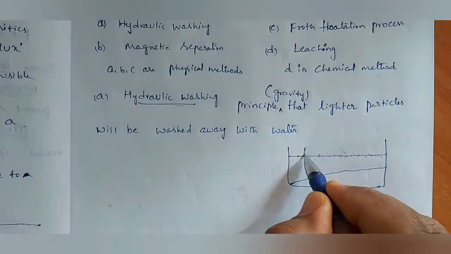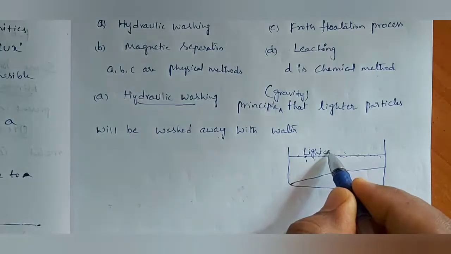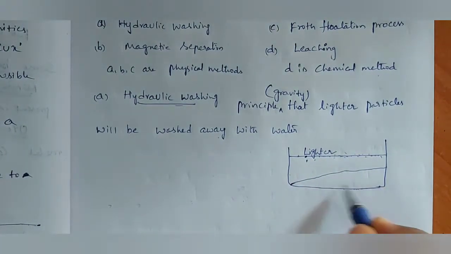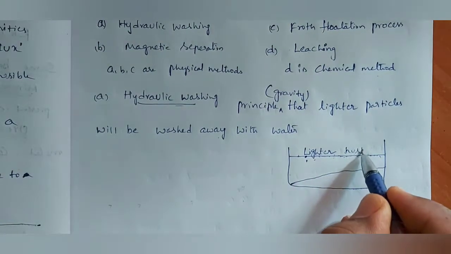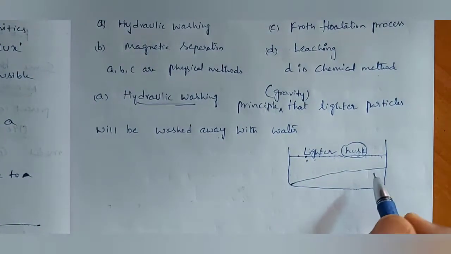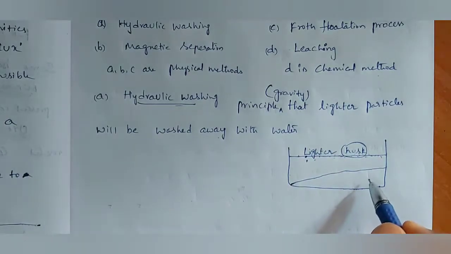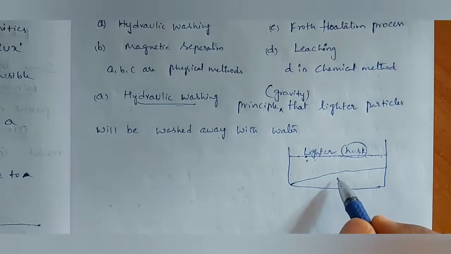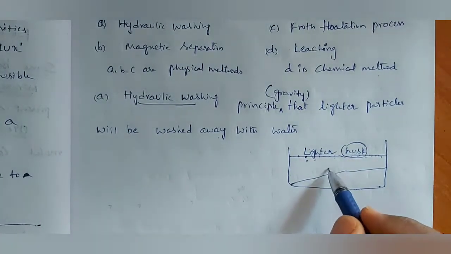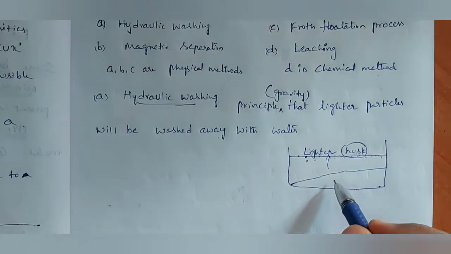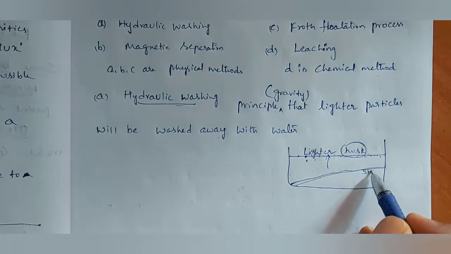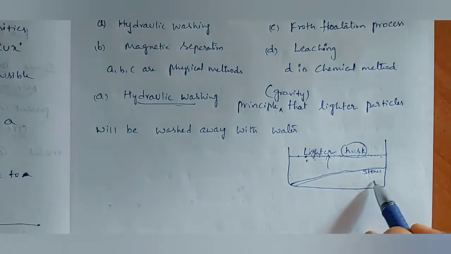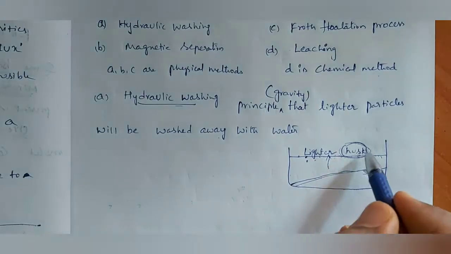What is the meaning of that? These are lighter particles when compared to rice. These dust particles, and sometimes husk also, are all lighter than rice. That's why they float on water. Rice will remain at the bottom. Rice plus stones, these heavier particles will be present at the bottom only, but lighter particles will be floating on water.